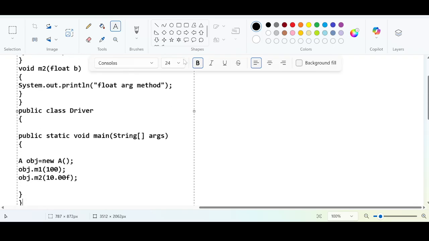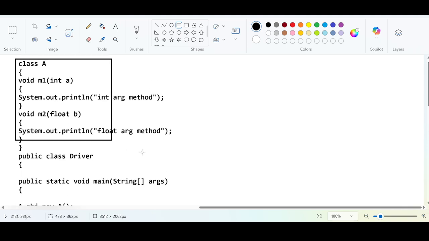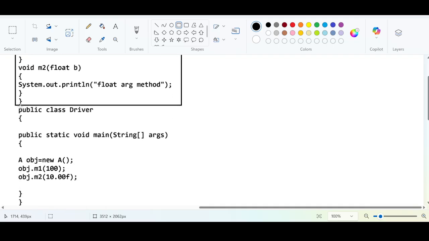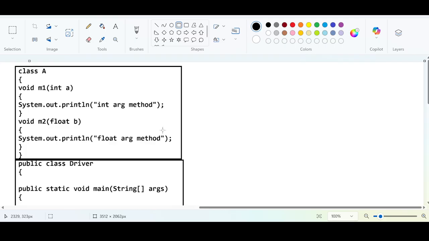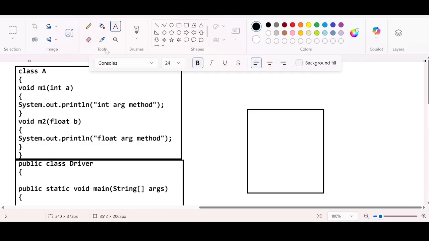Now focus here. You have the class A here, and you have another class Driver here. We know compilation will happen and then the execution will happen. At the time of compilation, a method table will be created. This method table is going to store the respective method signatures.